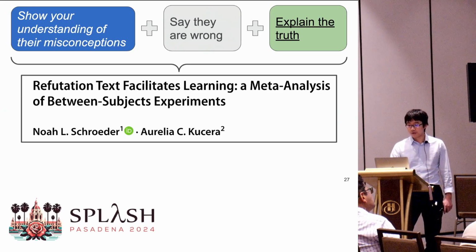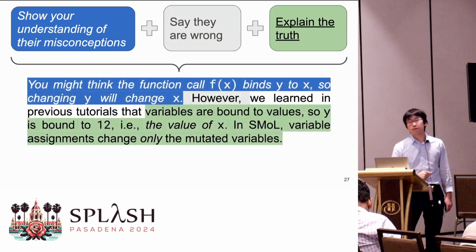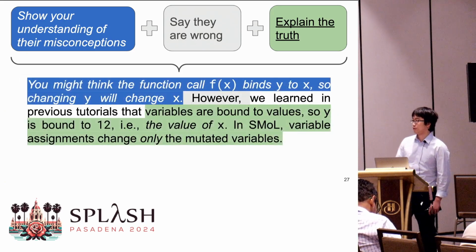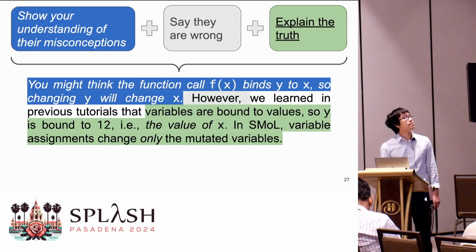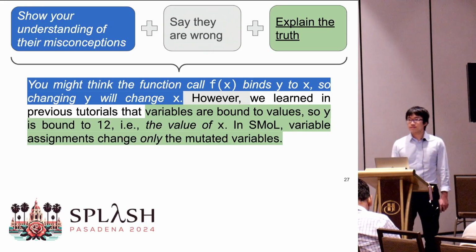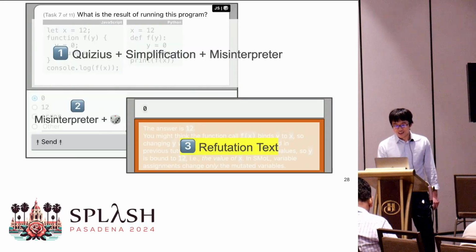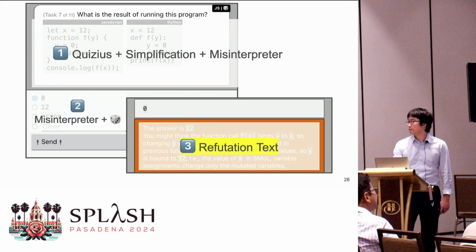Let me give you a concrete example of refutation text that aims at correcting the call by ref misconception. I will give you a moment to read. Okay, let's come back. So our answer to part 3 is refutation text.